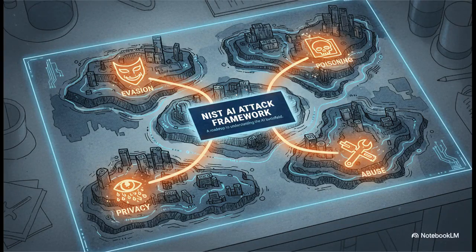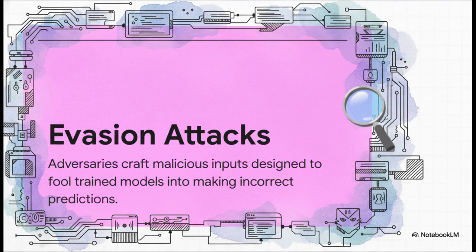All right, so how do we even begin to wrap our heads around this new battlefield? Well, thankfully, we've got a roadmap. We're going to use a framework from the National Institute of Standards and Technology, NIST. They've broken down these new threats into four main categories, and that's going to be our guide for this whole explainer. First up on our list, evasion attacks.